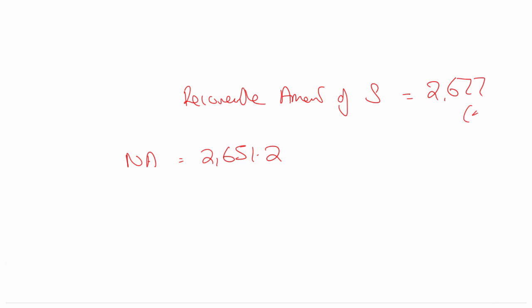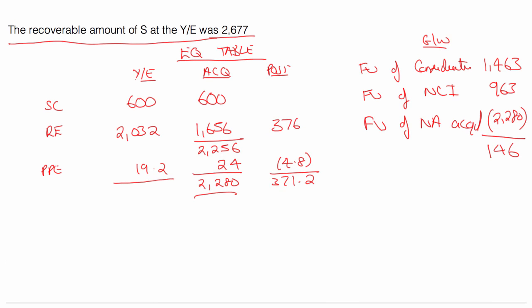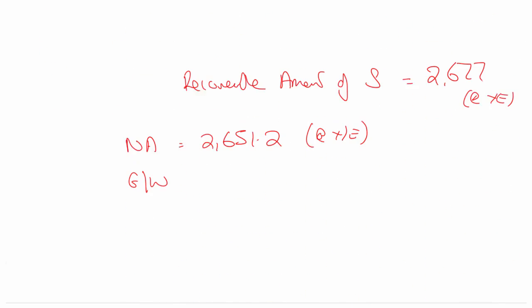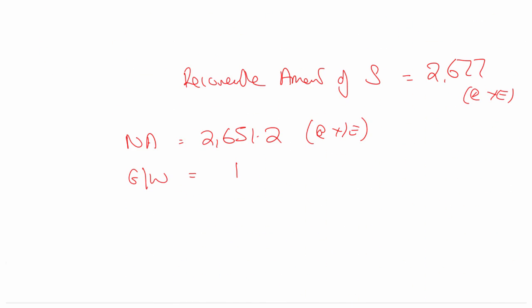Remember, this is at the year end, and this is at the year end. But what I'd also have is some goodwill. My goodwill at the year end is 146. So I've got S in at 2651.2 plus 146.